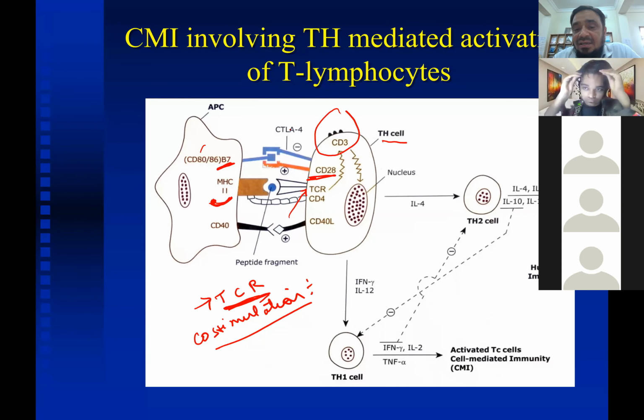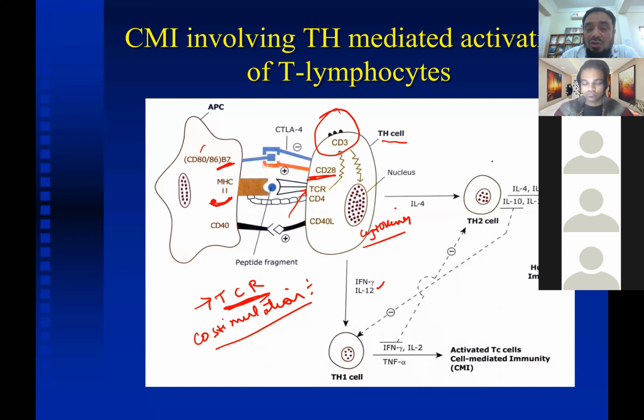The CD3 on the T helper cell will be activated, and the signals will be transduced to the nucleus, leading to the transcription of the genes responsible for the synthesis of cytokines, like interferon gamma and interleukin 12, which stimulate the T helper 1 cell, and interleukin 4, which stimulates the T helper 2 cell.